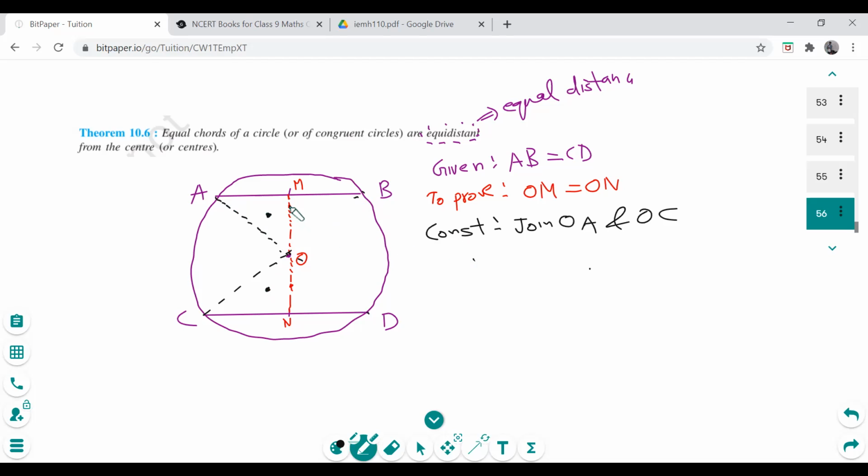Now I know, first of all, that this will be perpendicular. Can someone tell me why this will be perpendicular? And this will be equal to this. It is 90 degrees and it also bisects. Why? Which theorem? How can I say that OM is perpendicular to AB and AM is equal to BM? Similarly here, ON is perpendicular to CD and CN is equal to ND. Which theorem?